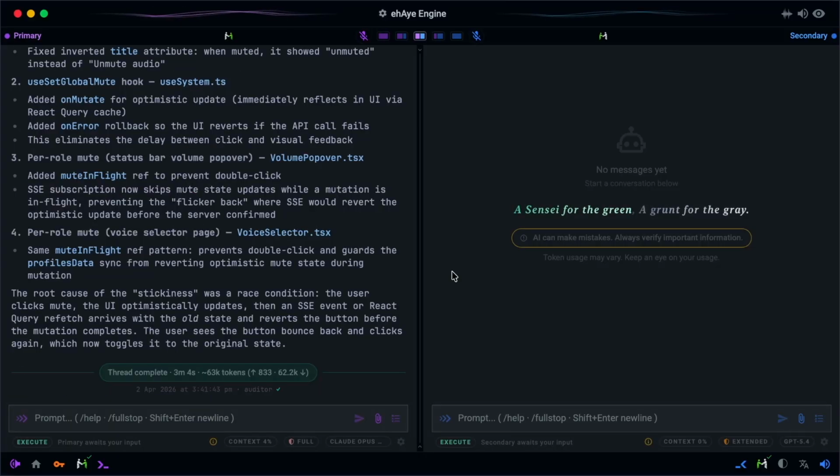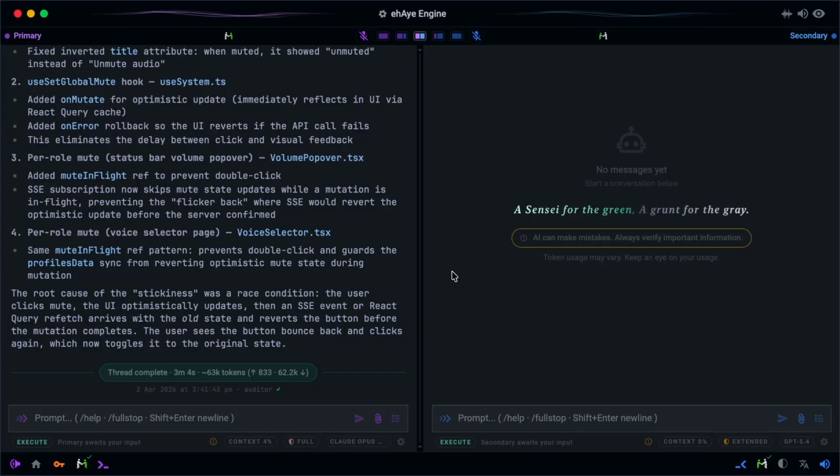I traced through all three mute button implementations in the app. The global mute in the title bar had no optimistic update at all, relying only on the server response to update the React Query cache, creating visible lag. This made the button appear to unclick itself, causing users to click again and end up back where they started.